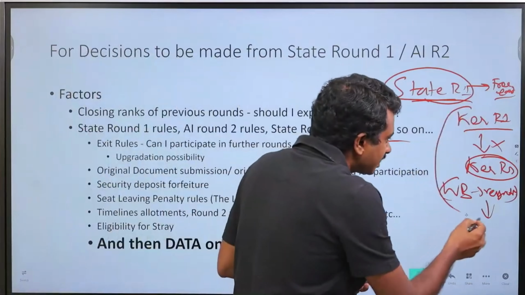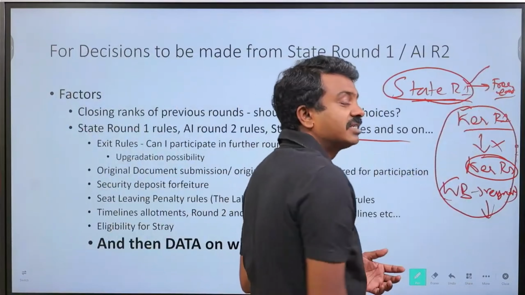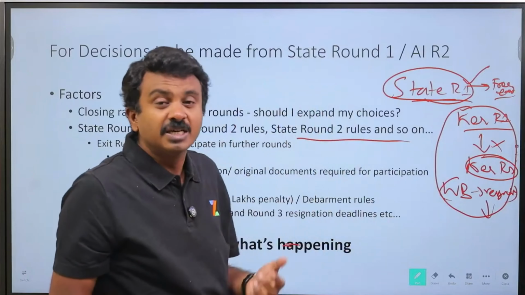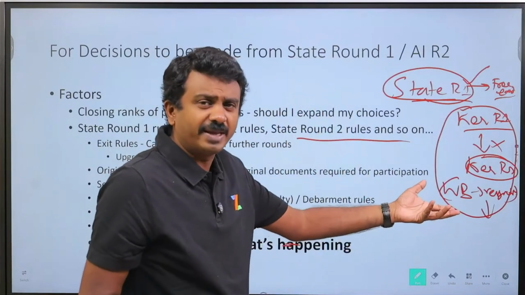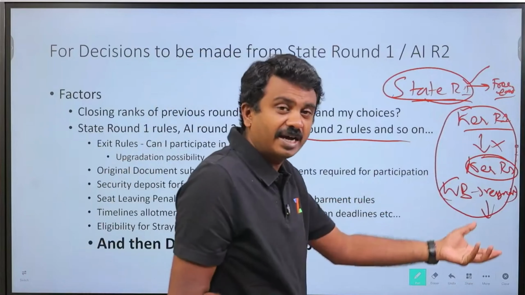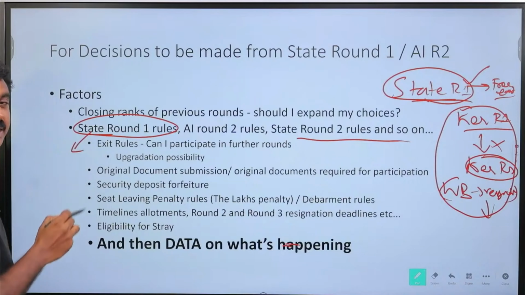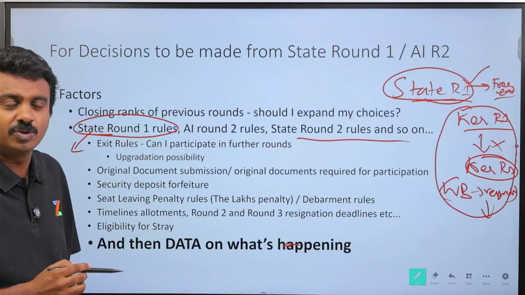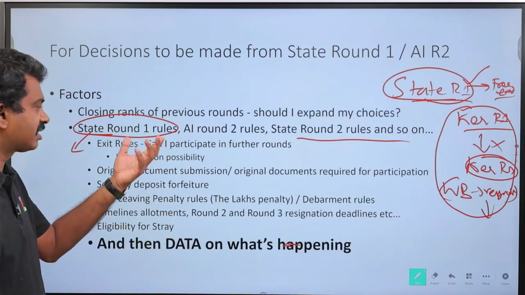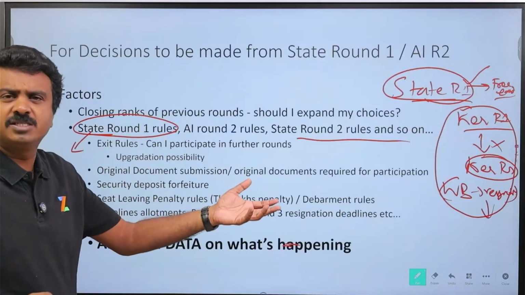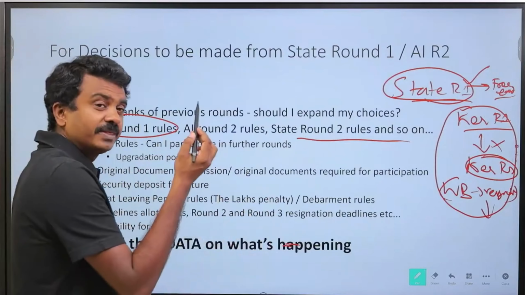So these impacts start from round 1 for states. For many of the states, it's free exit, but for some of the states, there are complicated rules over here. So that part we will need to start understanding: what will happen on my decisions on an allotted state round 1 seat. If you are not allotted in a state, no problem at all. Obviously, you will be eligible for round 2. No issues on that.